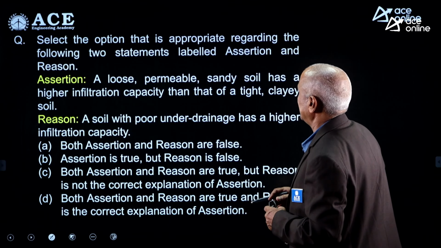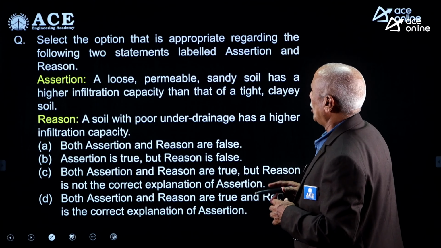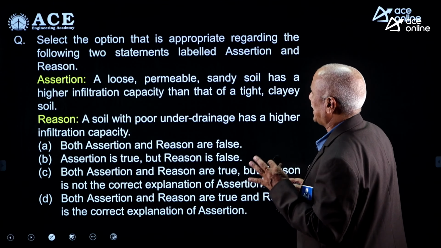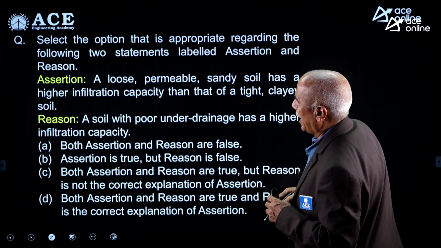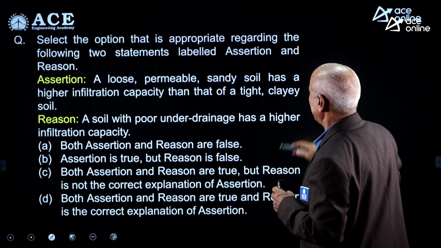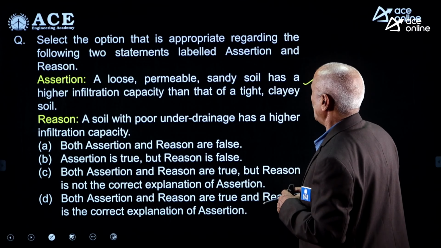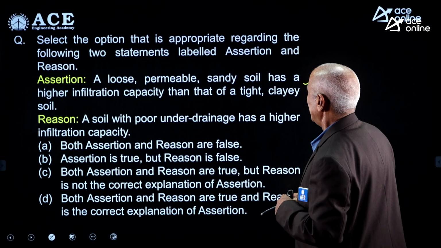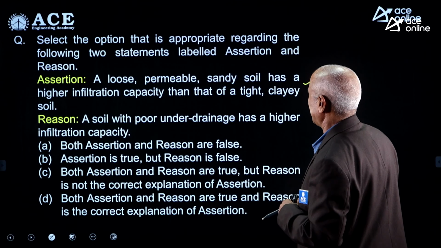Select the option that is appropriate regarding the following two statements labeled assertion and reason. A loose permeable sandy soil has higher infiltration capacity than that of a tight clayey soil, that is definitely correct. A soil with poor under drainage has a higher infiltration capacity.